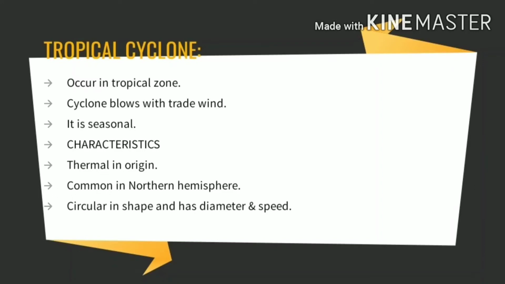And this eye of the cyclone is an area of calm and very light wind, and no rainfall is there. Clear sky is there. That is the eye of the cyclone.